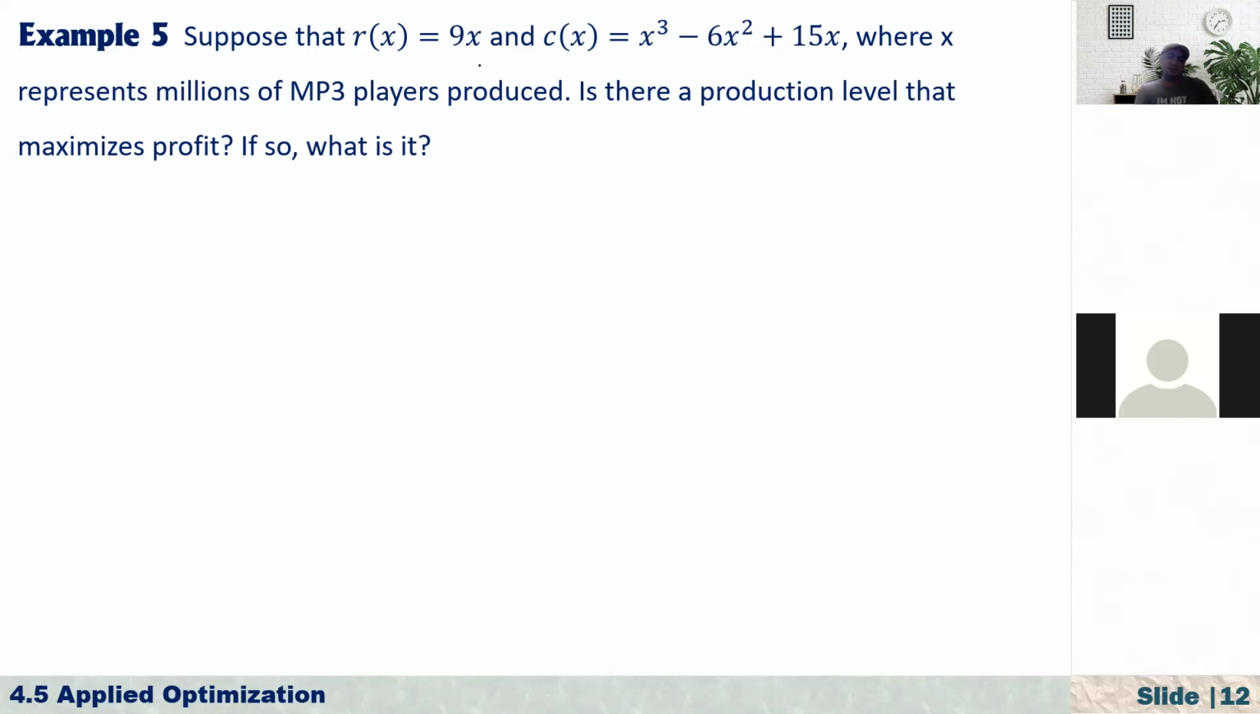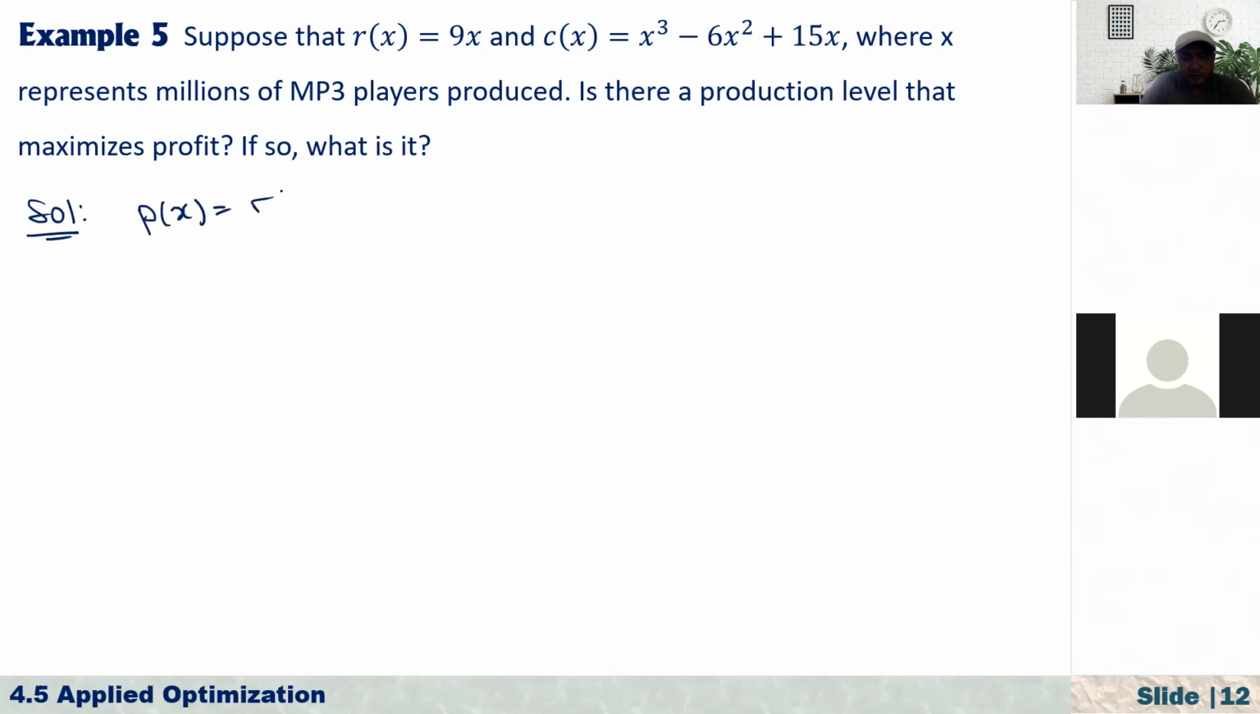This R of x equals 9x, most probably this 9 is the individual price of one MP3 player, right? X is the number of MP3 players. If you sell one, you get $9. If you sell 10 MP3 players, you get $90. Anyway, so now, by the previous thing, what is the profit then? The profit function